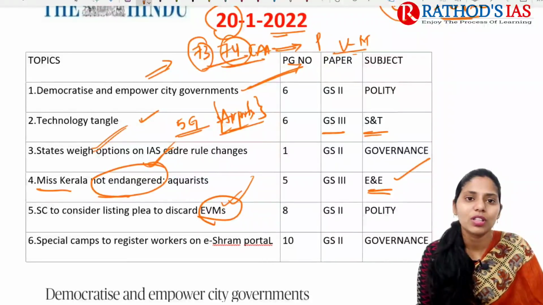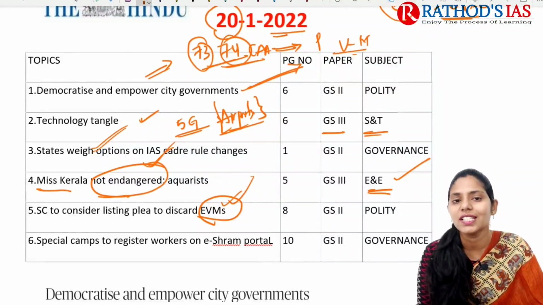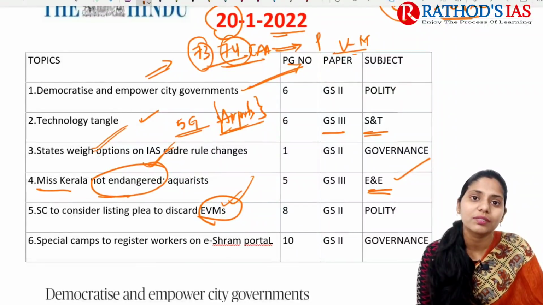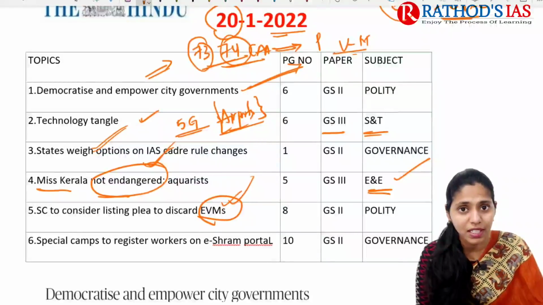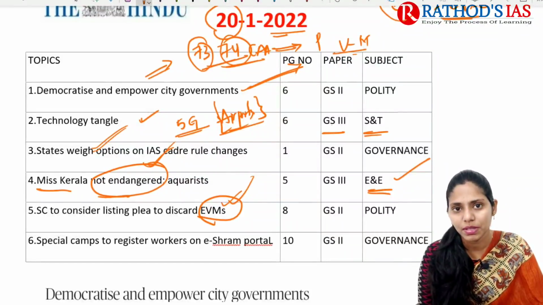You might know about VVPATs and EVMs. This article is talking about the Supreme Court to consider listing a plea to discard EVMs. We will discuss one PIL filed in the Supreme Court regarding discarding of these EVMs. This article is important for polity, which mainly comes under GS paper 2.